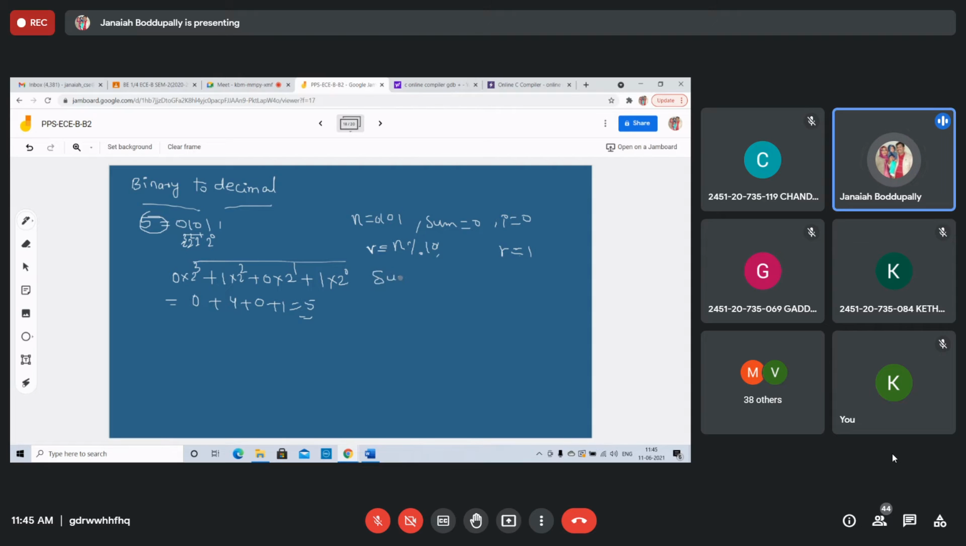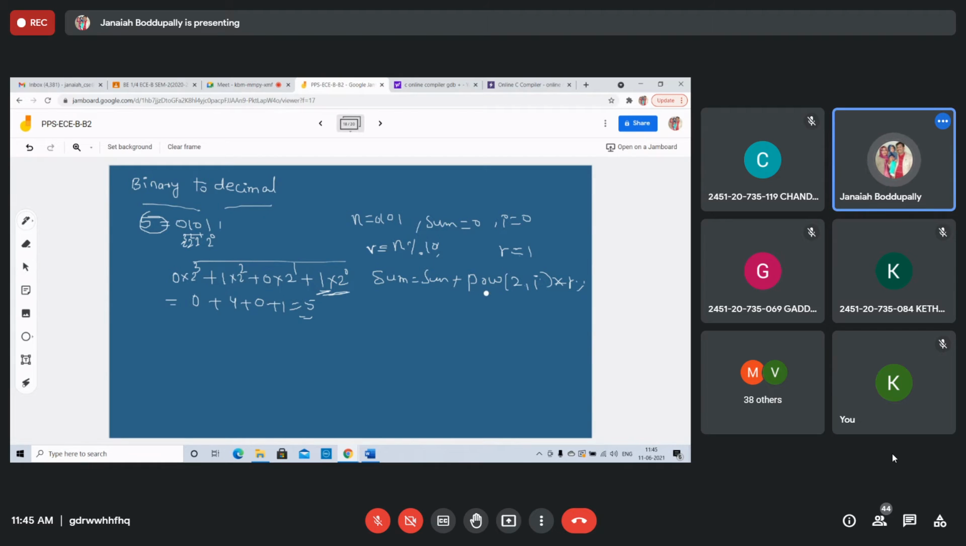Sum equals sum plus power of 2 comma I. Initially I equals 0. Power of 2 comma I means you multiply. Sorry, sum equals sum plus power of 2, I, into remainder. The remainder is 1, so 1 into 2 power 0. In the first iteration it is 2 power 0, because I have taken I equal to 0.